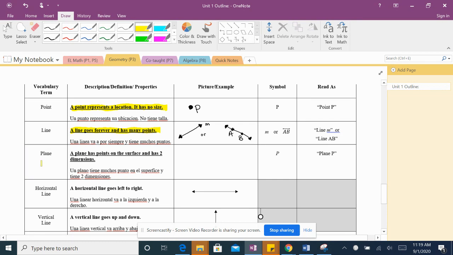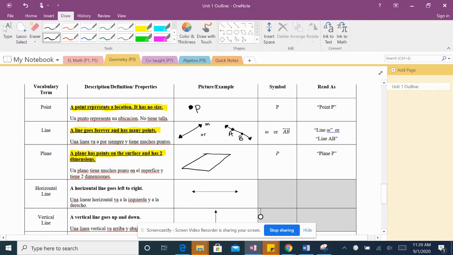The next word is plane. A plane has points on the surface and has two dimensions. Un plano tiene muchos puntos en la superficie y tiene dos dimensiones. A plane is like a square.